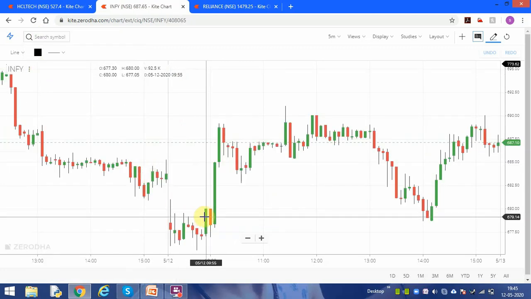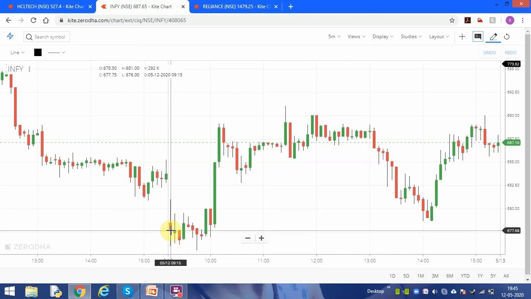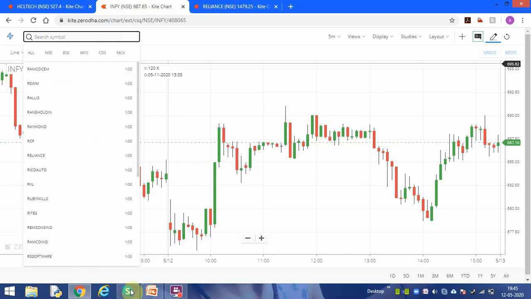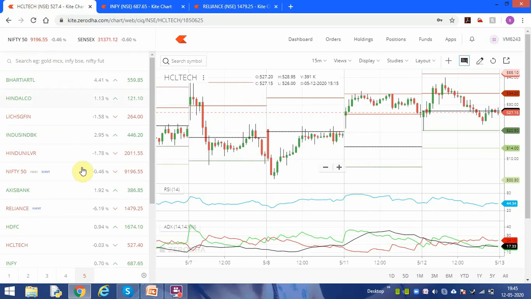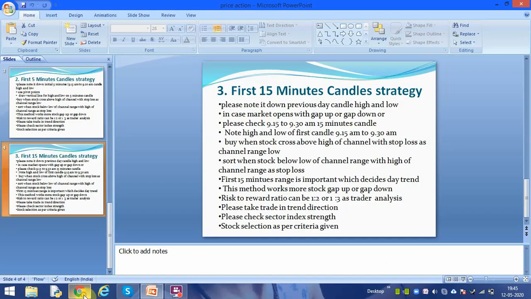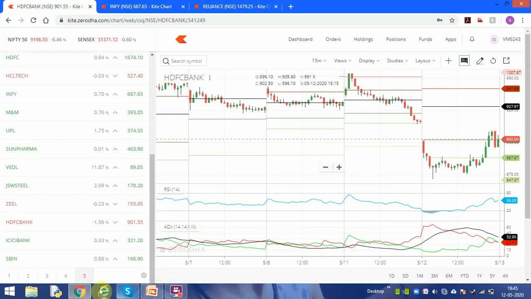You take the next, Infosys. You see here Infosys, it is range bound, so you have to see. Let's take another share which has good volume. I am going to take the next share, that is HDFC Bank. Let's go to HDFC Bank.